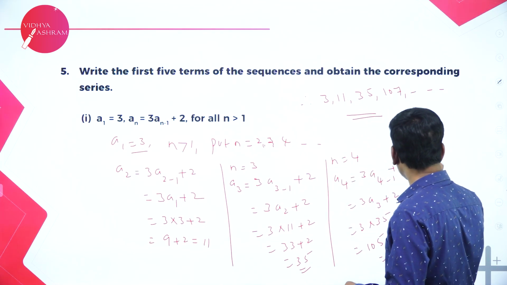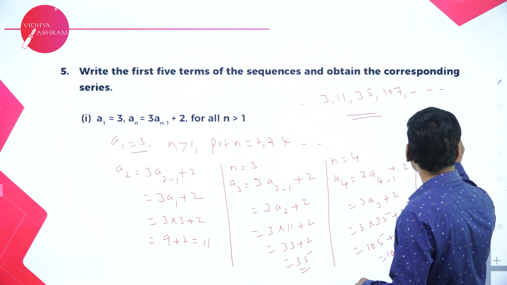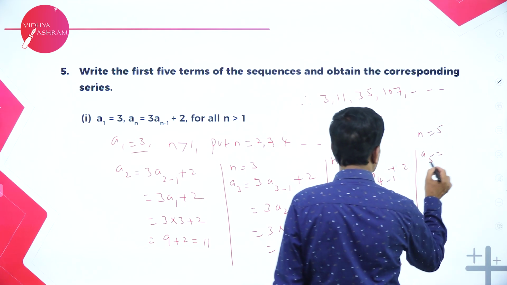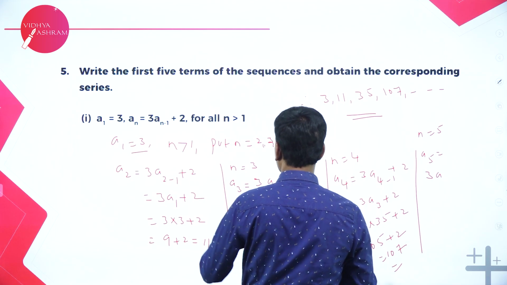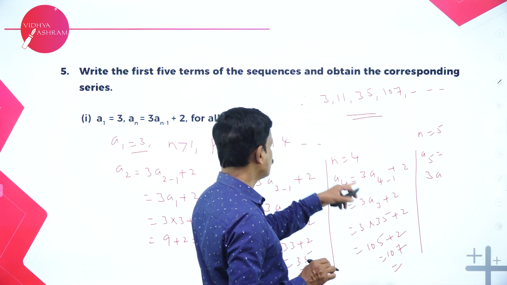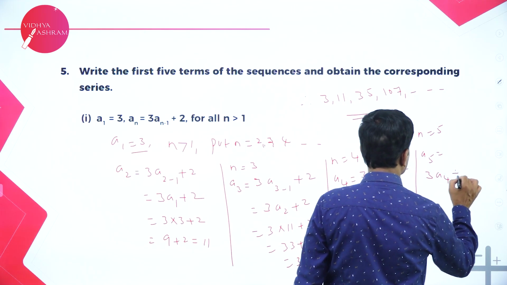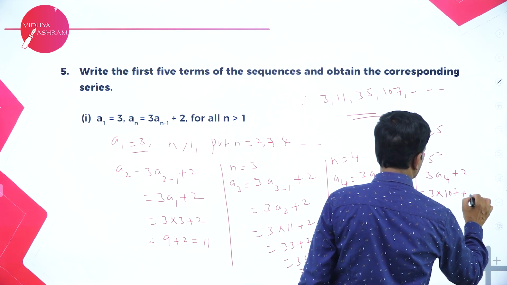Now again, write 5 terms. So put n is equal to 5, one more term. What will we get? A5 is equal to, if you observe carefully, we are going to get it in the form 3 times A. If it is 3 we are getting A2, if it is 4 we are getting A3, if it is 5 we are going to get A4 plus 2. 3 into what is A4? 107 plus 2.